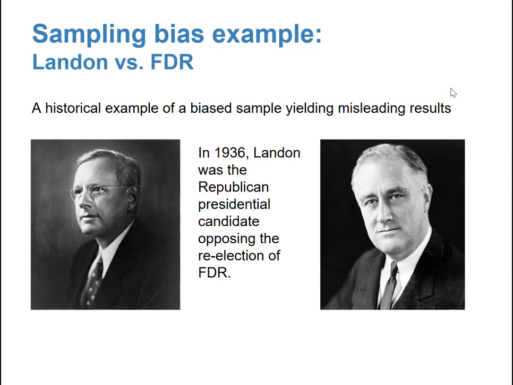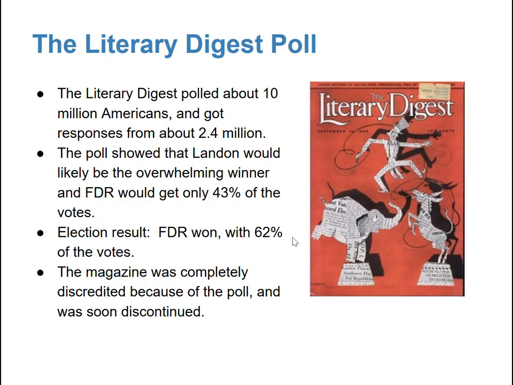In this video, we're going to take a look at a very famous historical example where sampling bias played a really big role. So back in 1936, Landon was the Republican presidential nominee, and he was going up against FDR at the time, Franklin Delano Roosevelt.